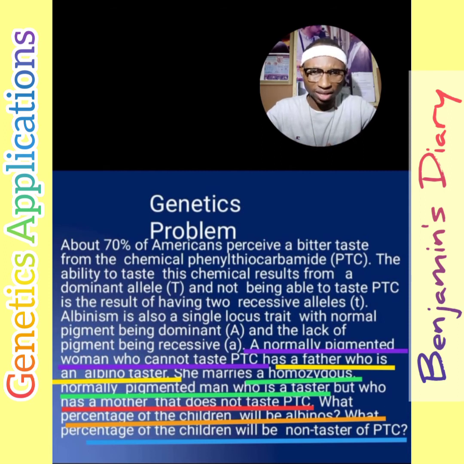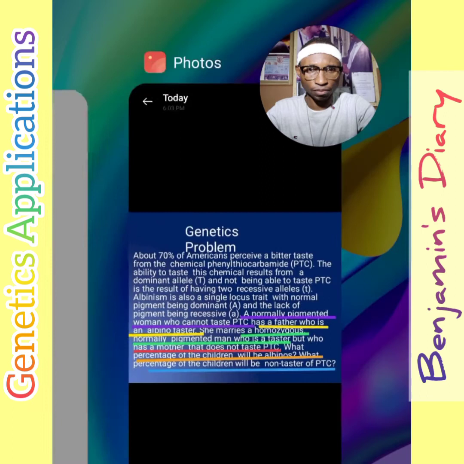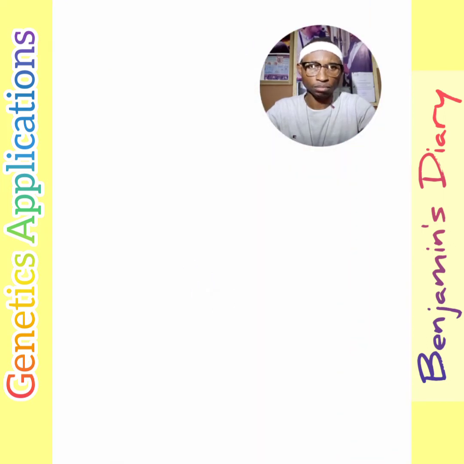She marries a homozygous normally pigmented man who is a taster. That's another point: a pigmented man that can taste PTC. But the mother of the man cannot taste PTC. So now that's where our application comes into play. So let's go back to our calculation. I will be doing some stuff here, so we'll be going back and forth.